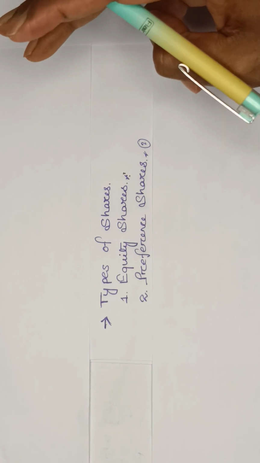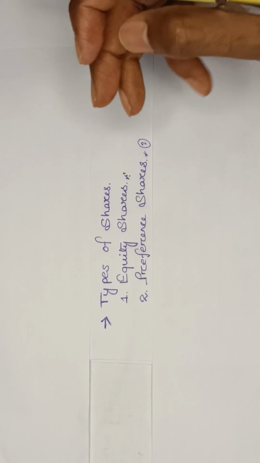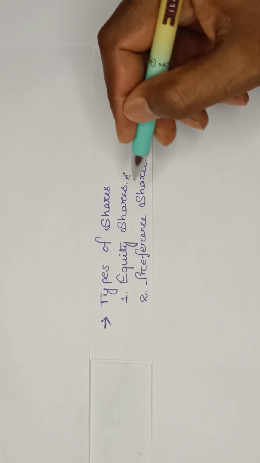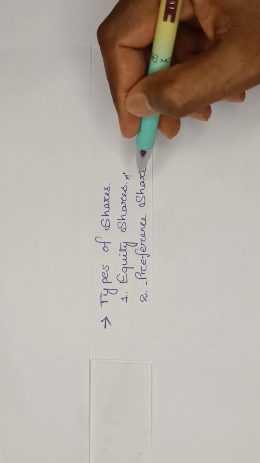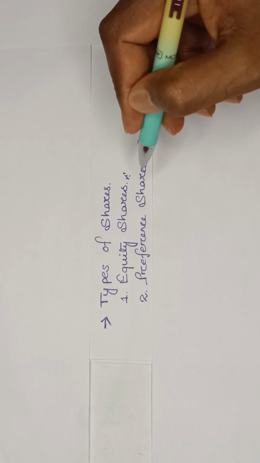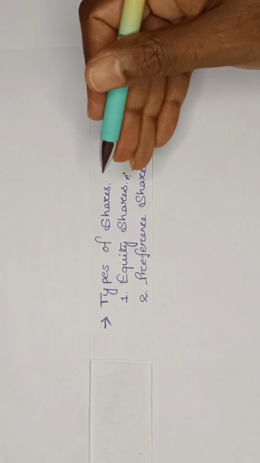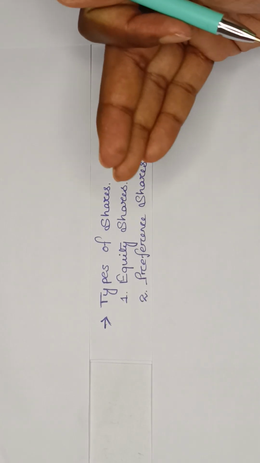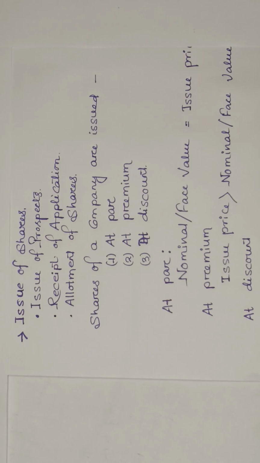So they get these two preferences compared to equity shares. That is why these shares are known as preference shares. There are different sub-classifications of preference shares, but I'm not going into that level right now.